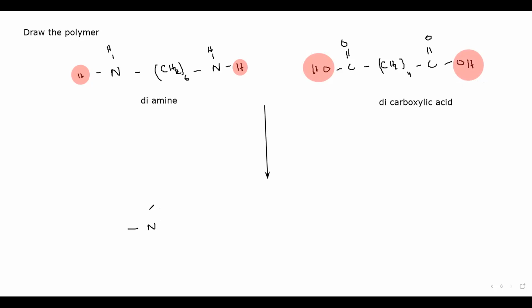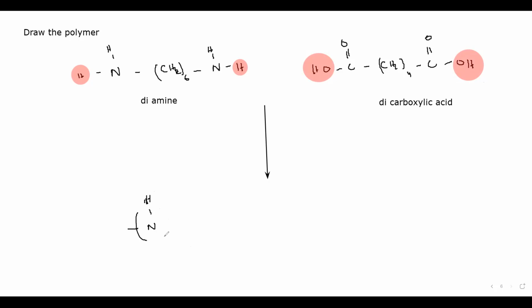So it will be N, H. H and OH both should be removed because it is forming water. One side if you remove H, the other will remove OH to form water. That's how the water is formed in a condensation polymerization.